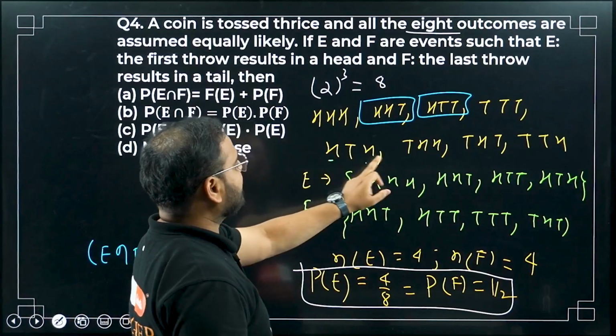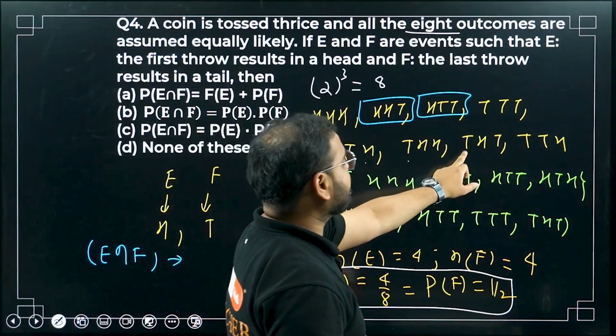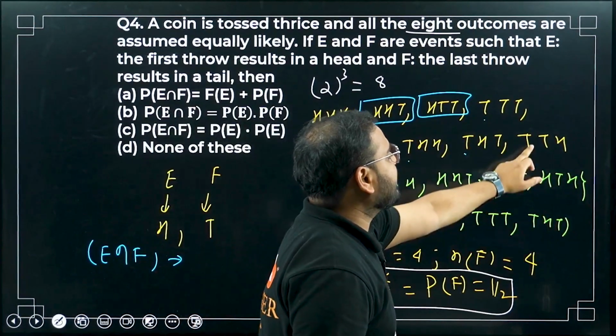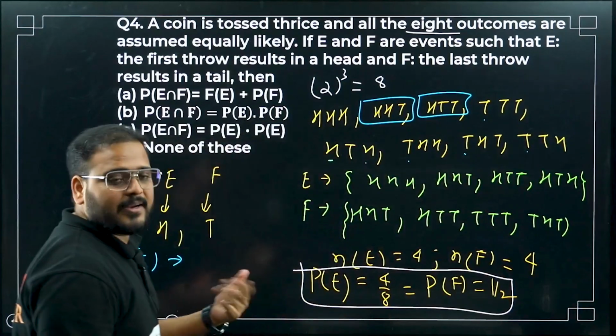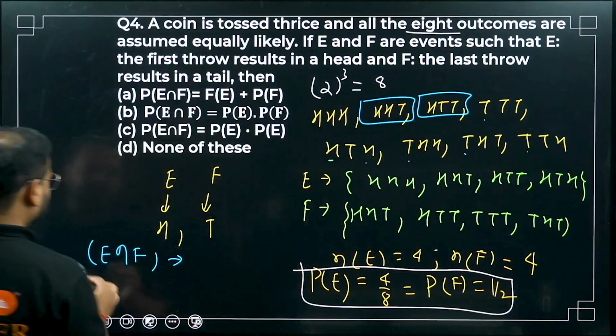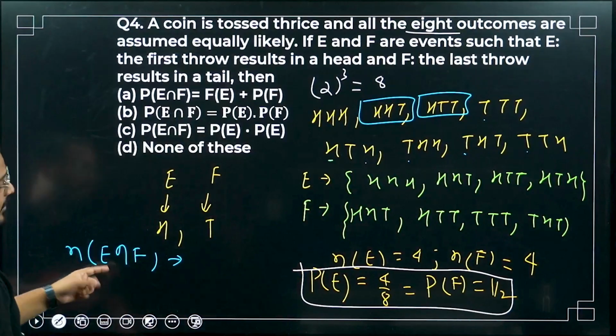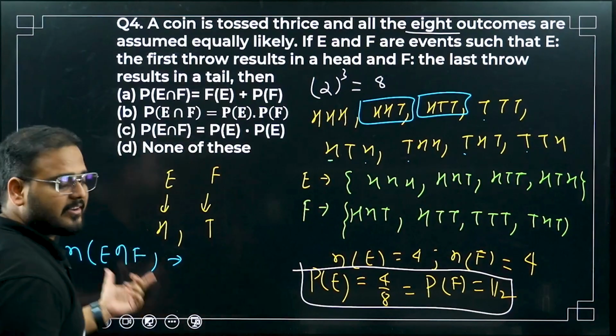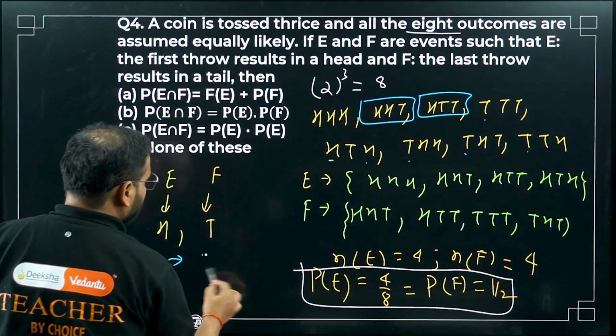Here head is first and tail is last, and here too. Where tail is first, it's not possible. So the number of outcomes where E and F occur together is only 2.